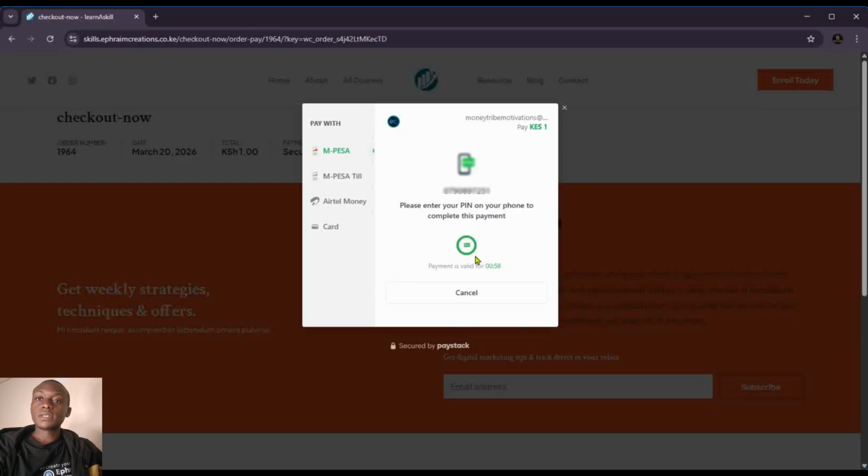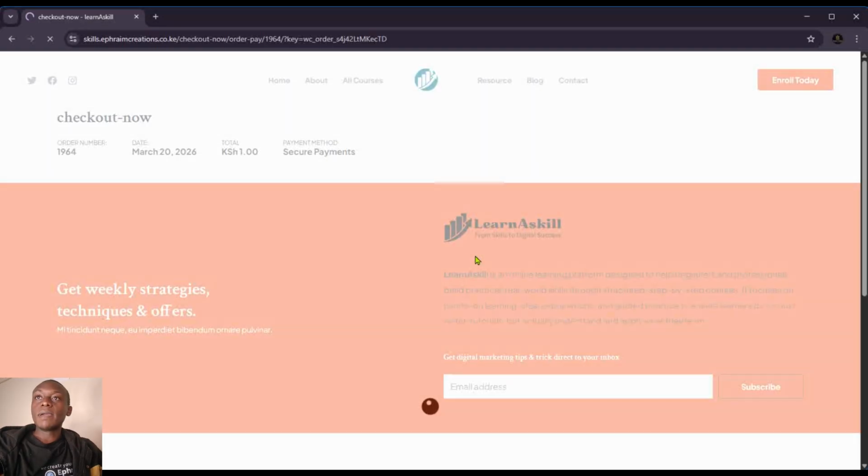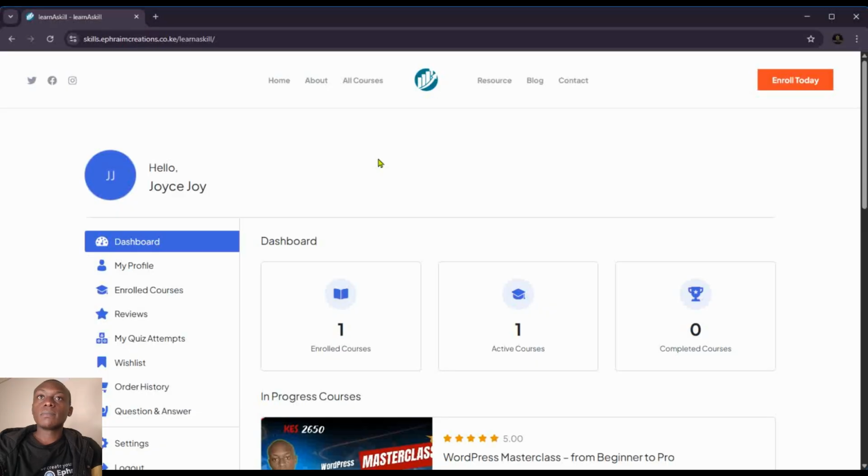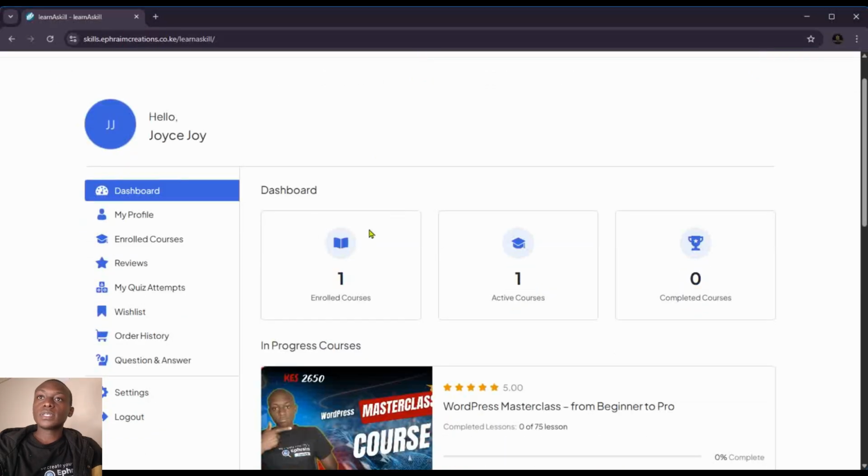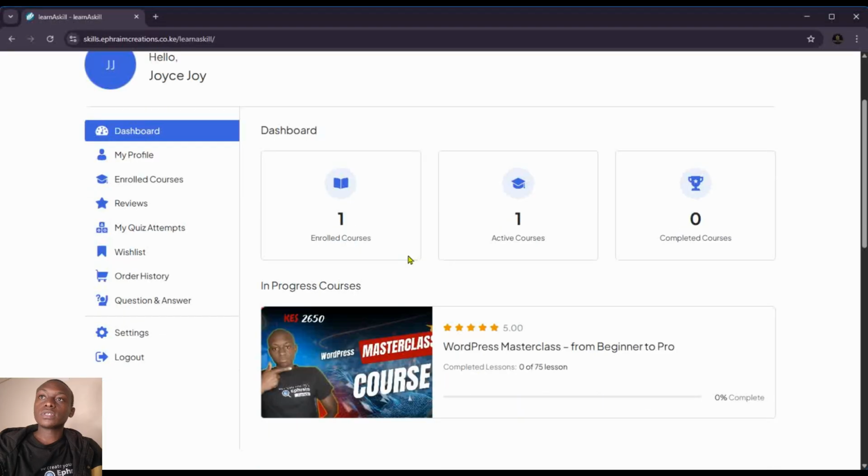Then I'll be prompted where I just need to enter my PIN. So I'll enter my PIN here in my mobile phone. Then you can see now my payment was successful. It is going to redirect me directly to the dashboard where I'll be now going about the course. So you can see I'm enrolled to 1 course.